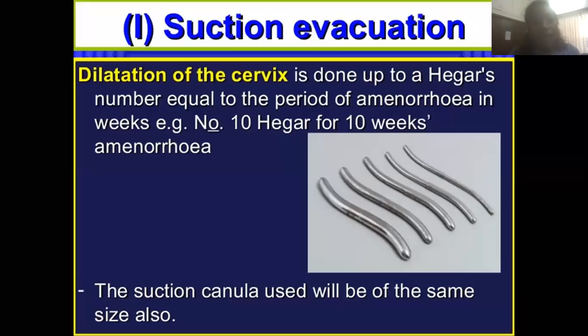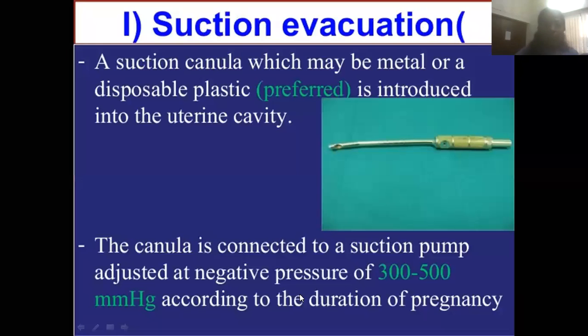First is dilatation of the cervix. It is done by Hegar dilators. There are a number of sizes, from large to medium to lower sizes. There are different types of dilators. For example, a number 10 Hegar for 10 weeks of amenorrhea, and the suction cannula used will be of the same size also. This is seen in the next diagram.